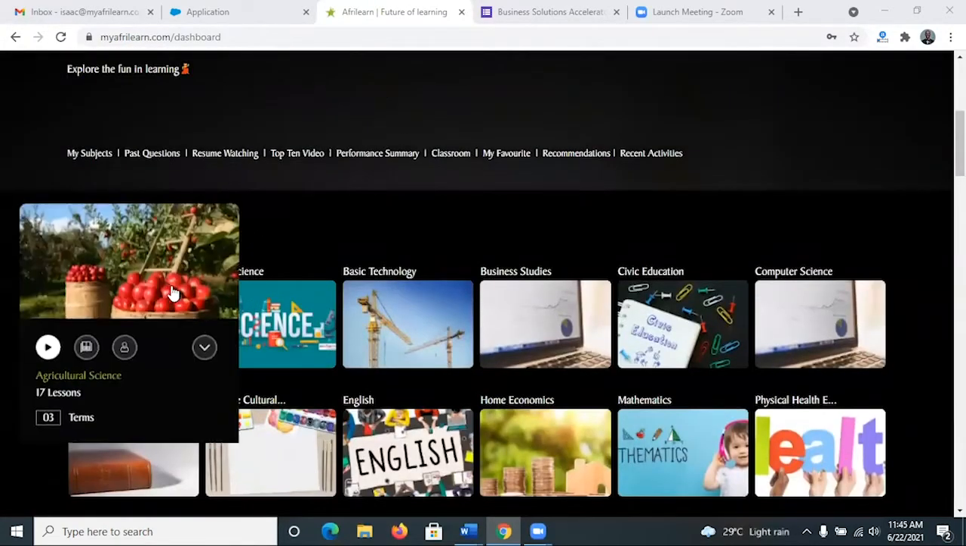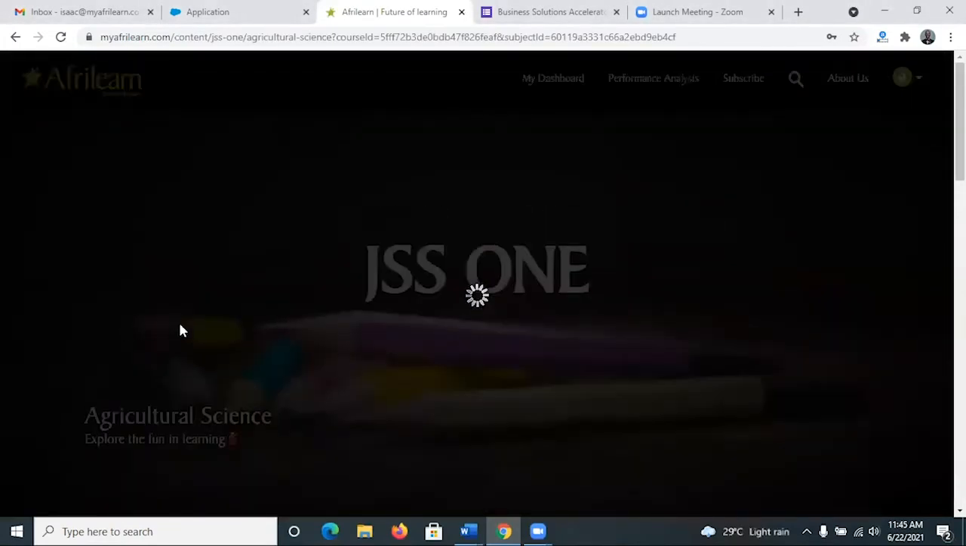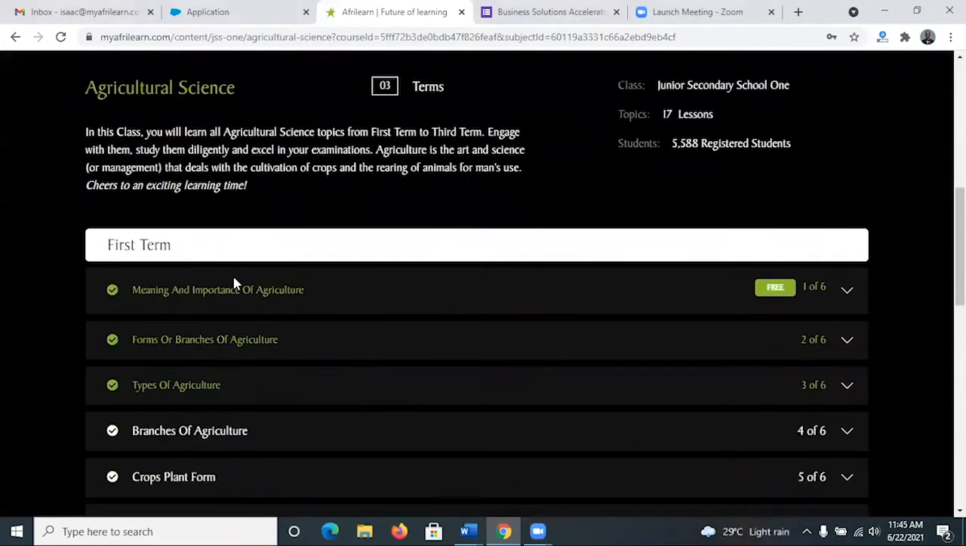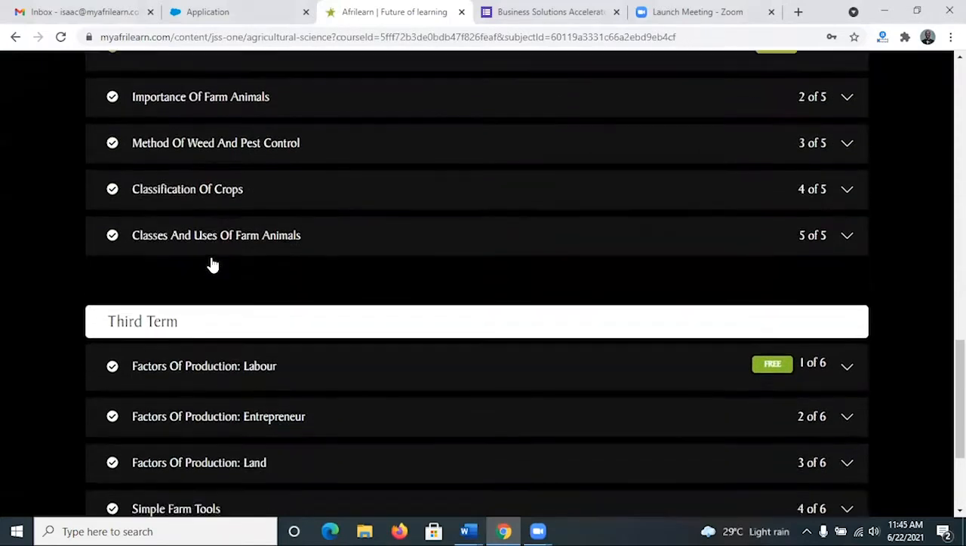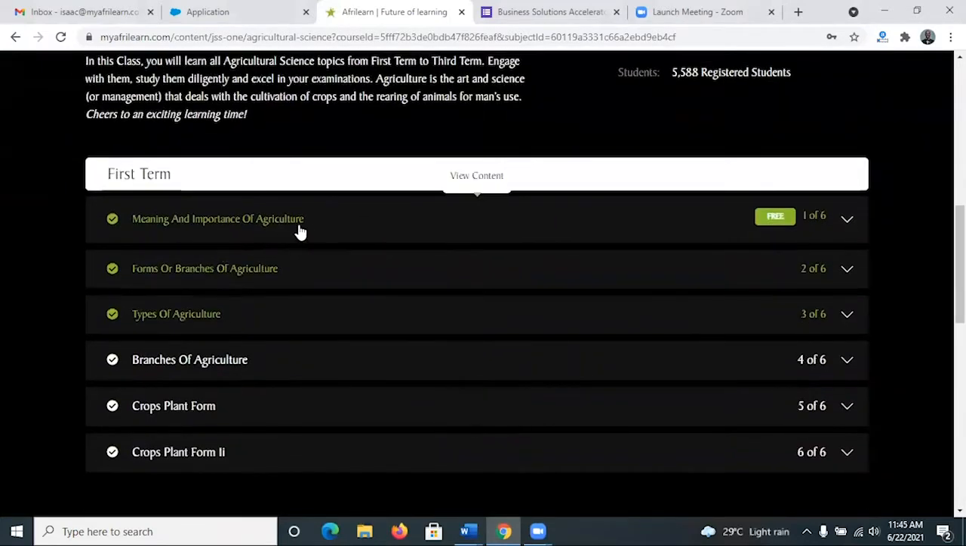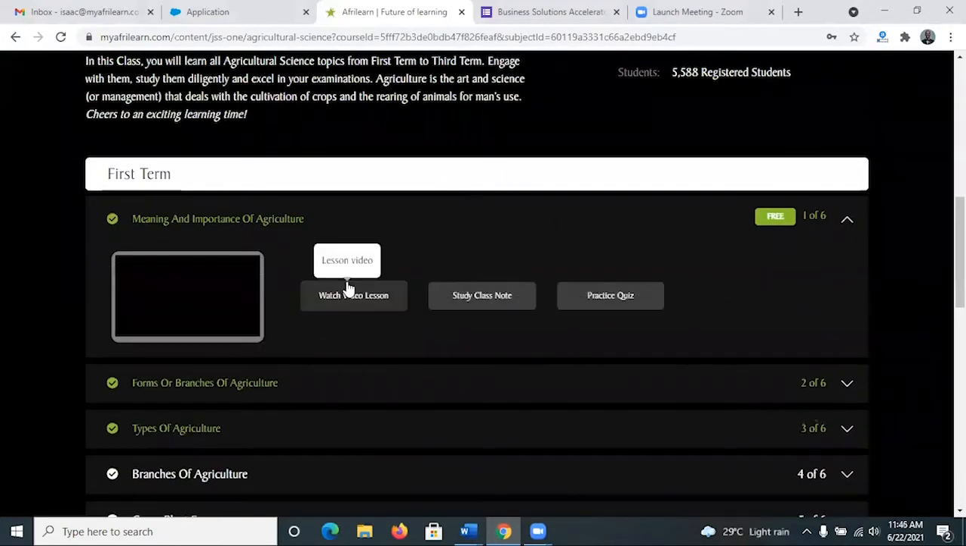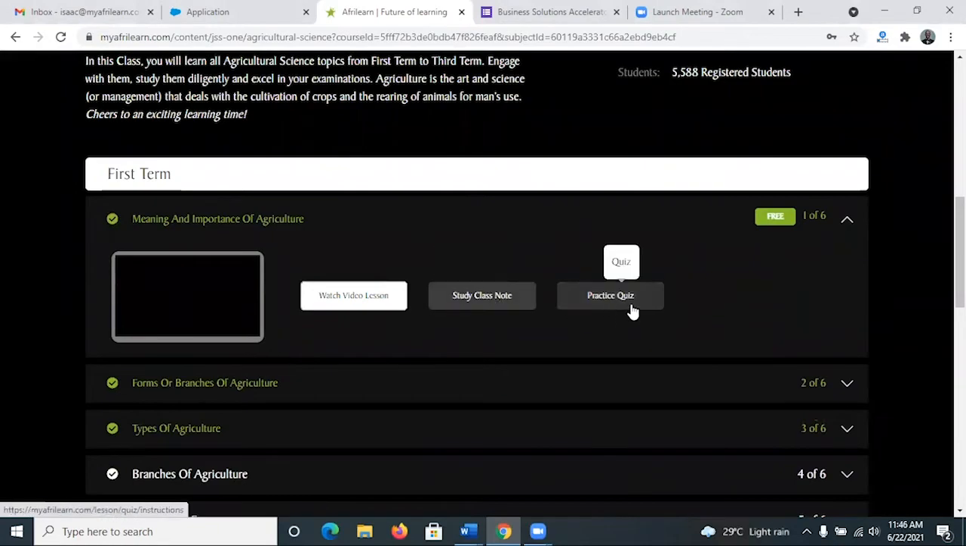To consume the content, all you have to do is click on your desired subjects. Once you do that, it loads and you can see first term, second term, third term. Under each term, when you click the particular topic, it shows you the video lesson, class notes, practice quiz.